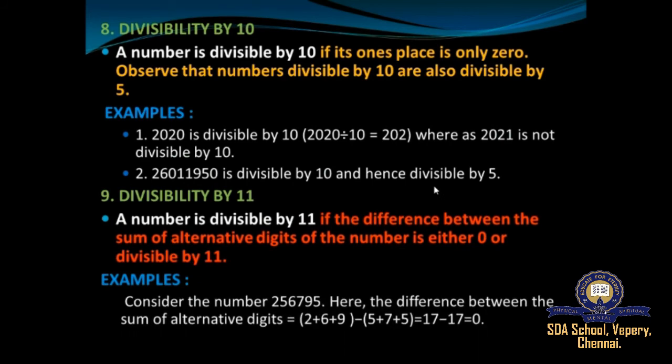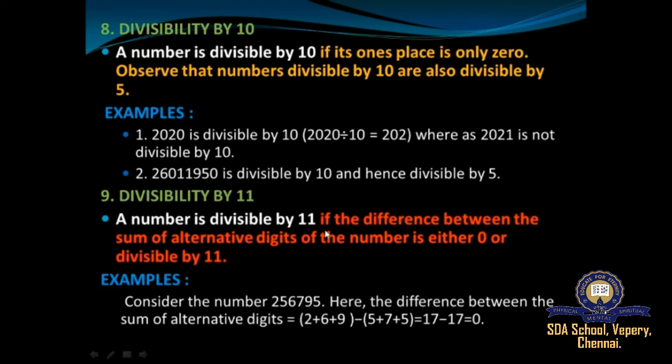So next is the divisibility by 11. A number is said to be divisible by 11 if the difference between the sum of alternate digits of the number is either 0 or divisible by 11. For example, consider the number 2567995.